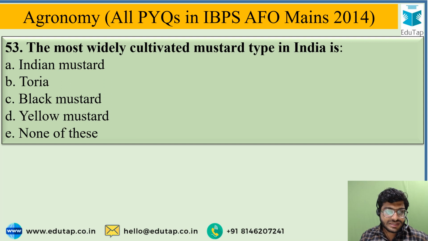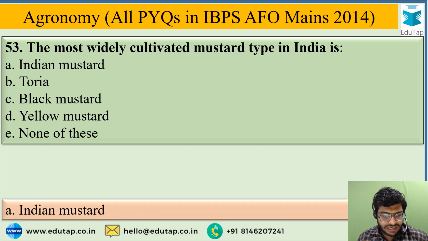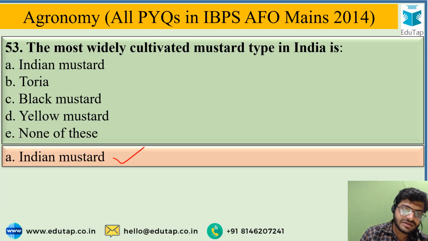So the options are Indian mustard, Thoria, black mustard, yellow mustard, or none of these. And the correct option is Indian mustard. Indian mustard is the type of mustard which is mostly cultivated in India.